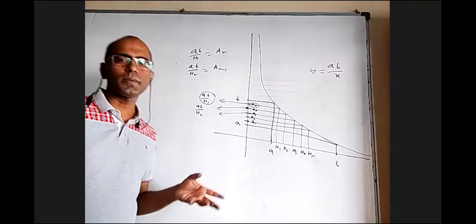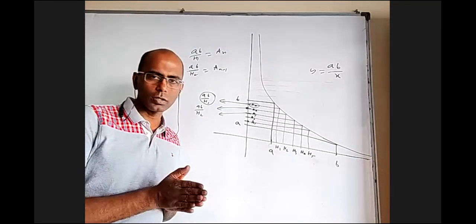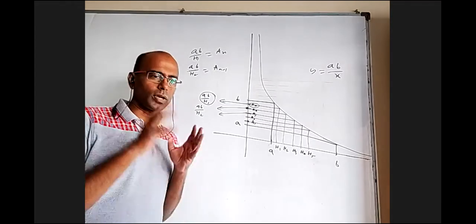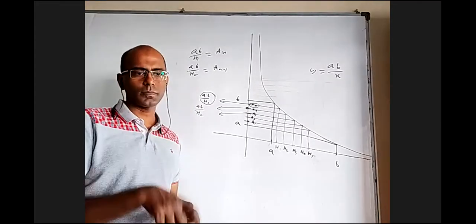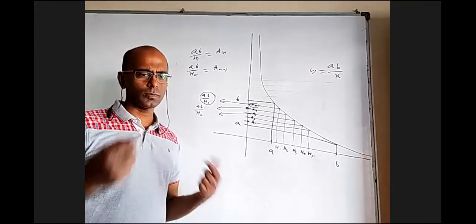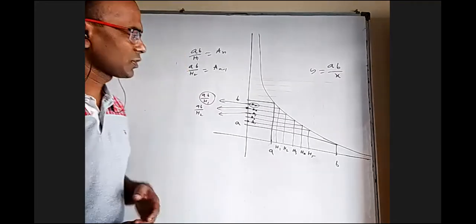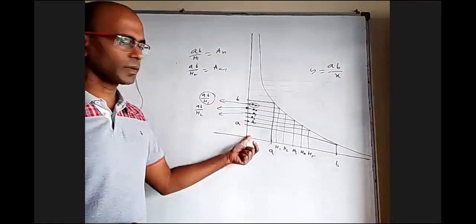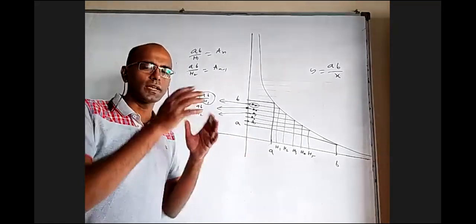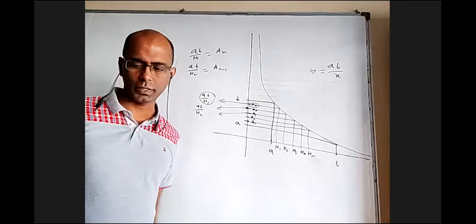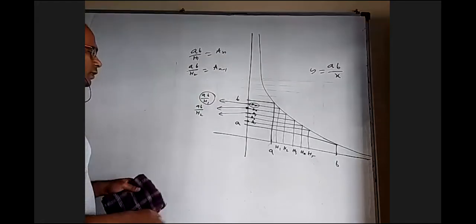So we discussed three methods for proving this: that the kth arithmetic mean and the n plus 1 minus kth harmonic mean, the product is always first number times last number. All this is if between A and B, n arithmetic means are inserted and n harmonic means are inserted. One method we have seen is algebraically rearranging things. This method is from the graph. One more method is really finding the kth arithmetic mean and the n plus 1 minus kth harmonic mean and multiplying directly.